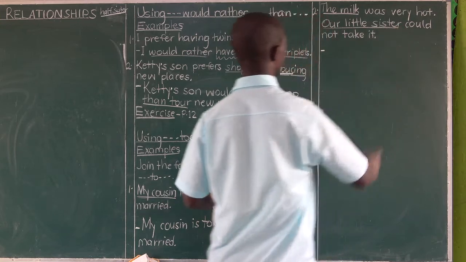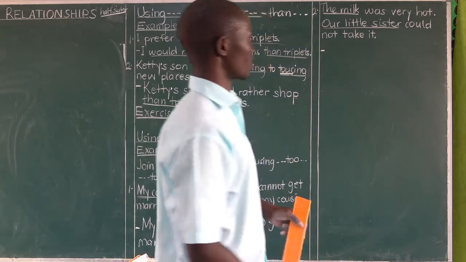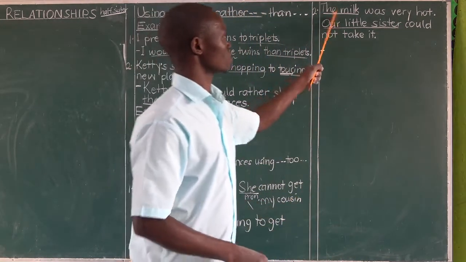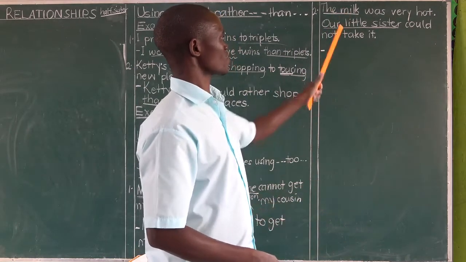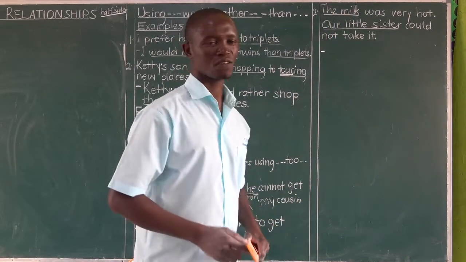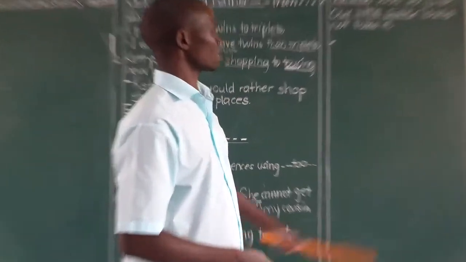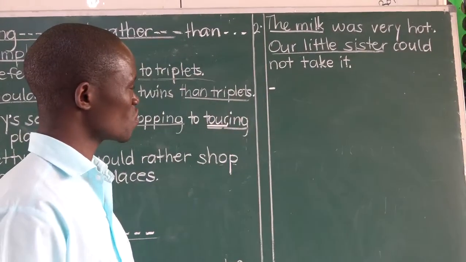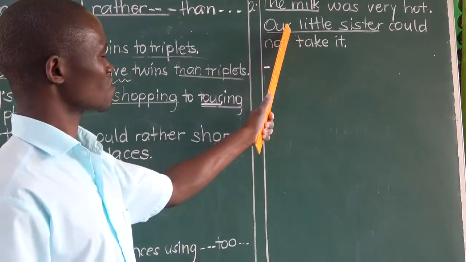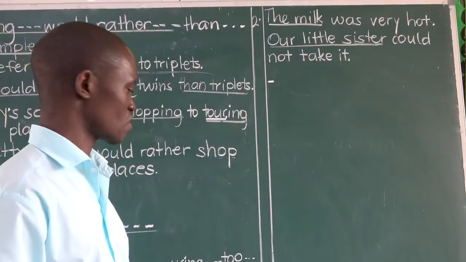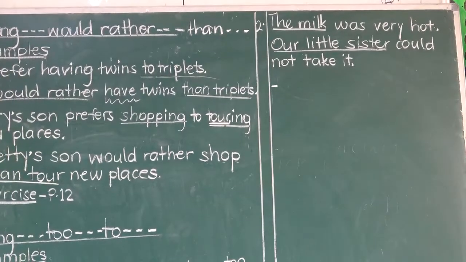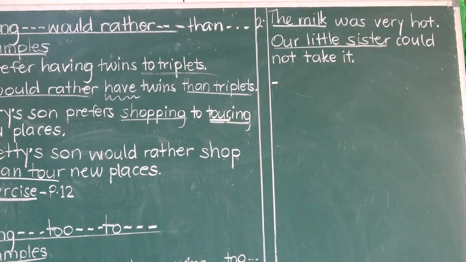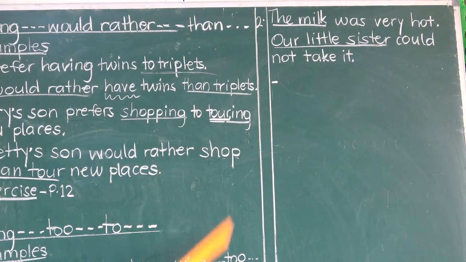I believe you agree. The subject milk is different from the one talked about in the second sentence. And that means you're going to use a specific word to introduce the next subject or the new subject. Here no word, no preposition was used because there was no new subject to talk about. Here you have a new subject, that is our little sister. So your answer will move like this.